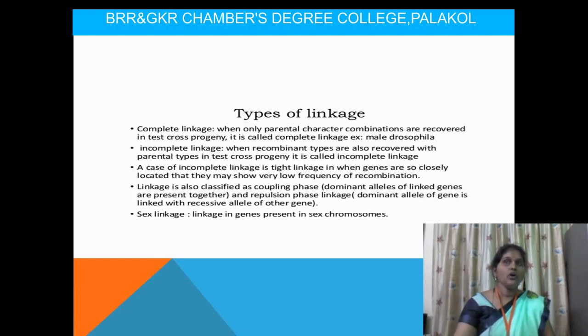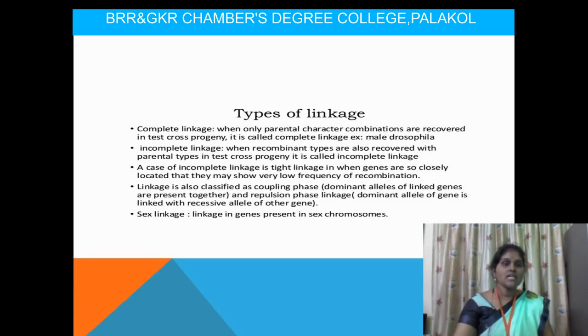We have two types of linkages. One is complete linkage. Complete linkage means the parental characters are transferred completely from one generation to another generation, for example in male Drosophila.